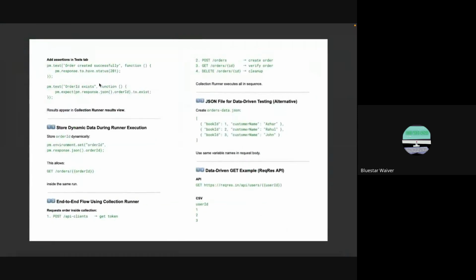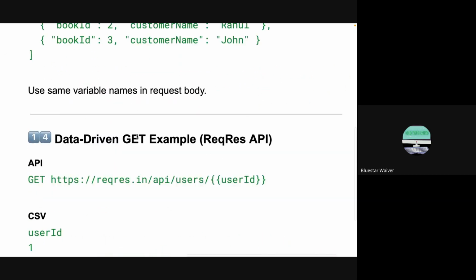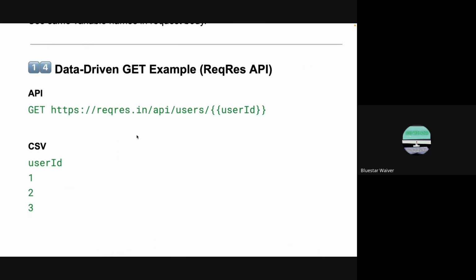We'll use the ReqRes API. Previously ReqRes was free, right? We were getting one free API key and using it. But now they have started using a login methodology. We'll see that today. Just write it down from here: data reading, GET example from ReqRes API. Today's class will be important. Also, we'll try to create an automation script for create order from a Maven framework. Slowly, we will start both things parallelly, so that when we do the main framework, you will not get confused.